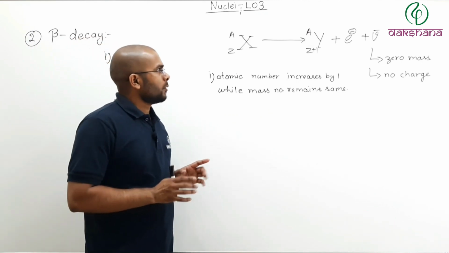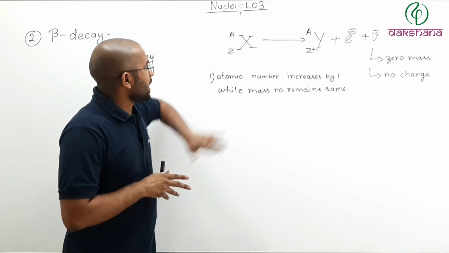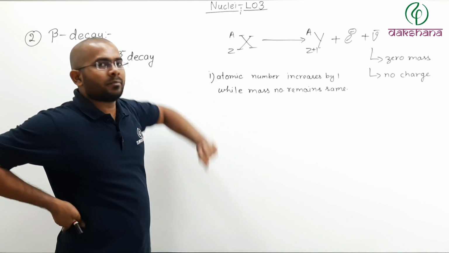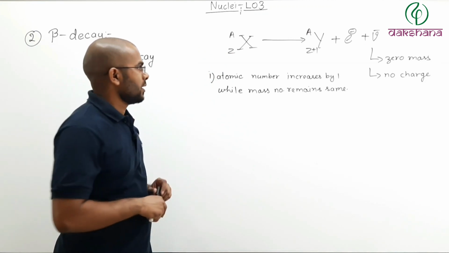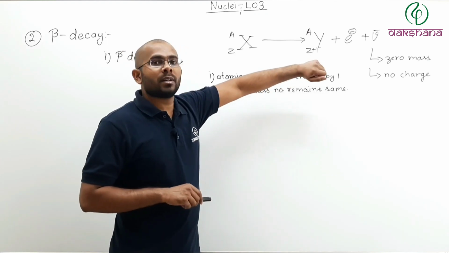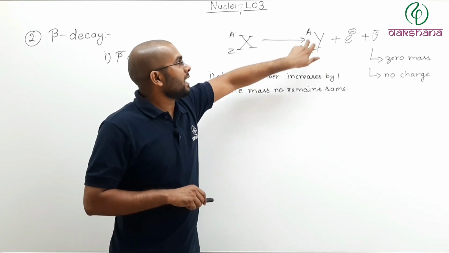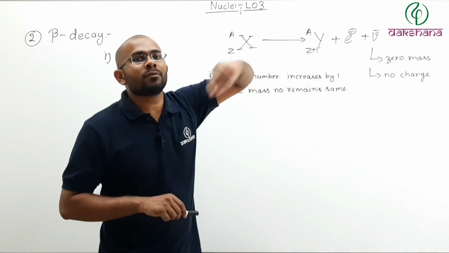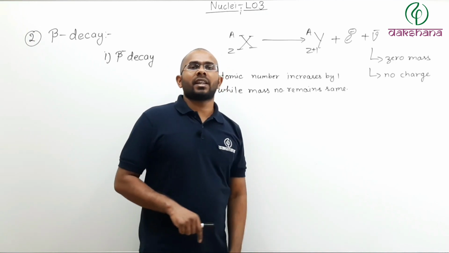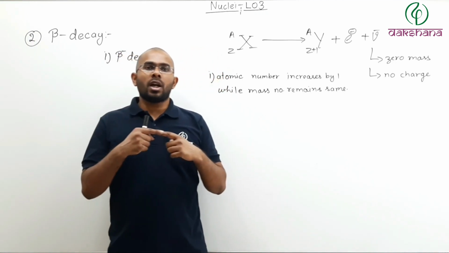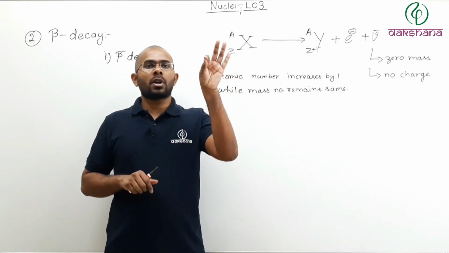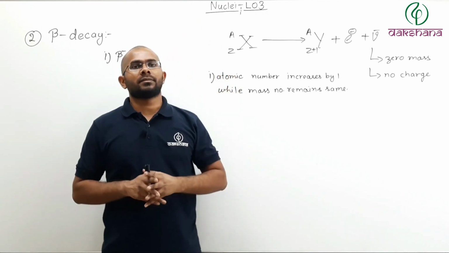See what is happening inside. There are Z protons and A minus Z neutrons. After the decay, there are Z plus 1 protons and A minus Z minus 1 neutrons. Meaning, in a beta minus decay, the number of protons is increased by 1 while the number of neutrons is decreased by 1.